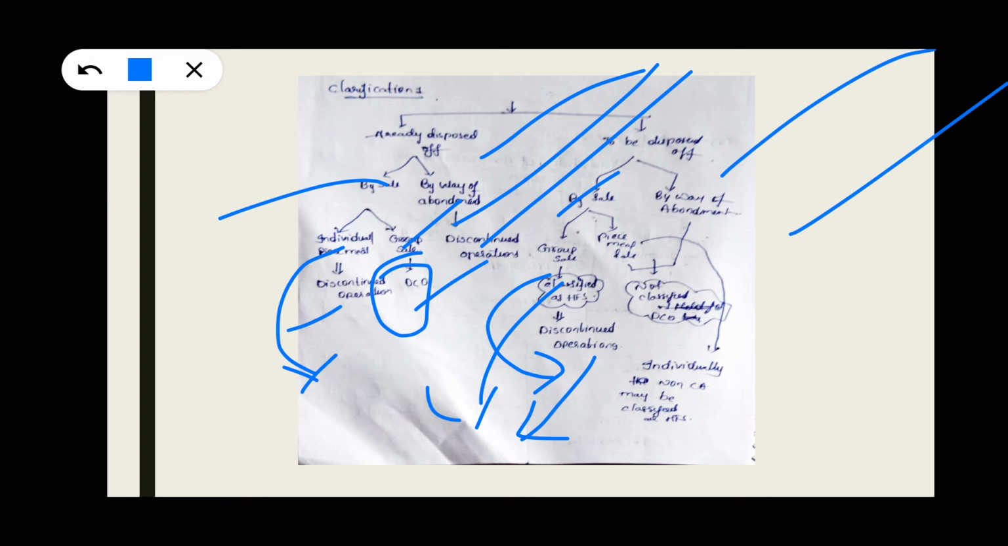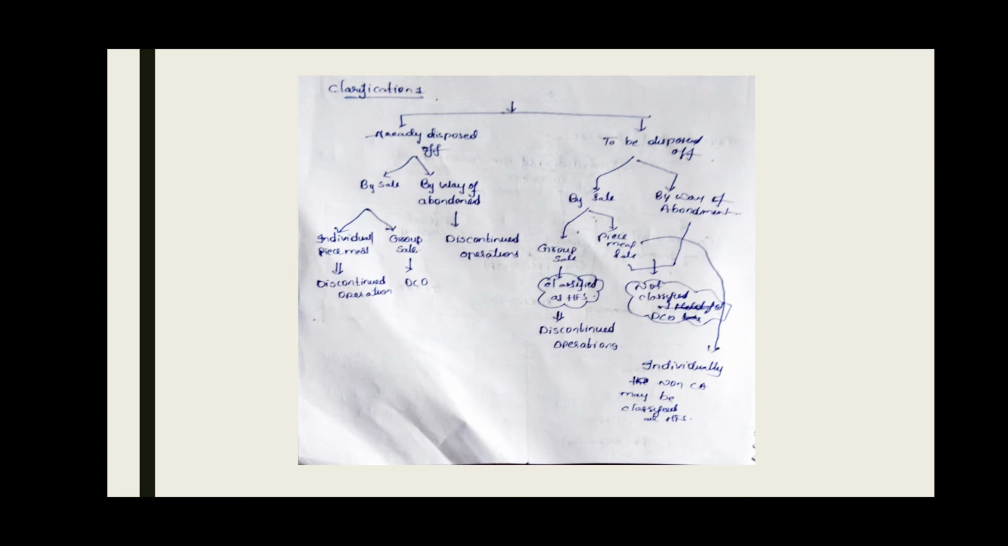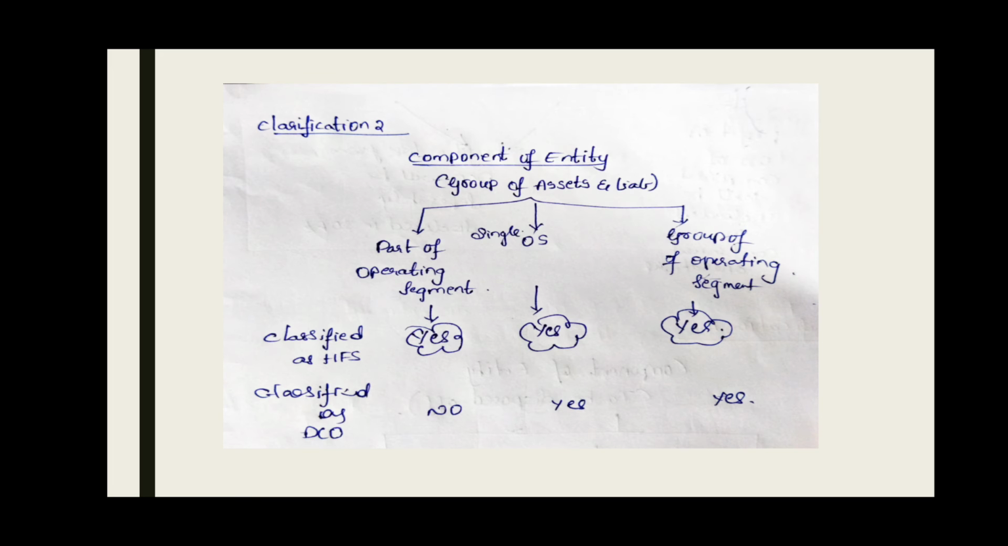Next, by way of abandonment. That means abandoned. That means he is not going to sell. He is going to keep this asset aside. It shall be classified as discontinued operation but not as non-current asset held for sale, because for a non-current asset held for sale, the first primary condition is to sell, but they are not going to sell it. They are going to keep this asset aside. So this we can say is the difference between discontinued operation and held for sale.